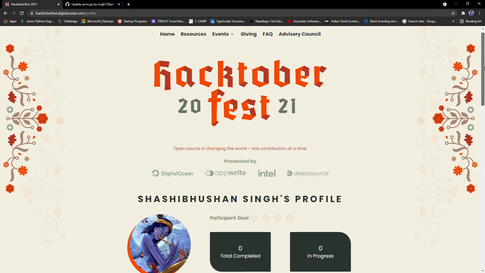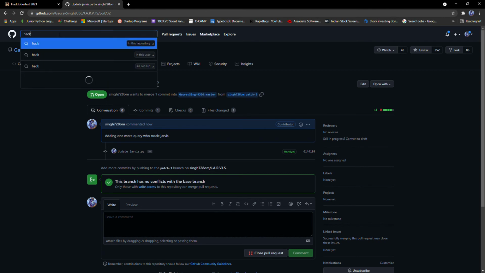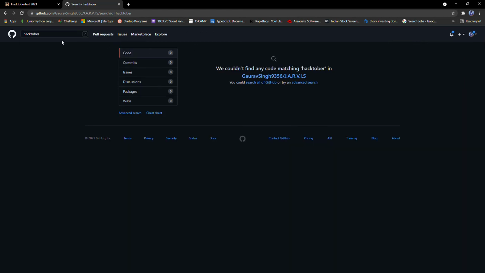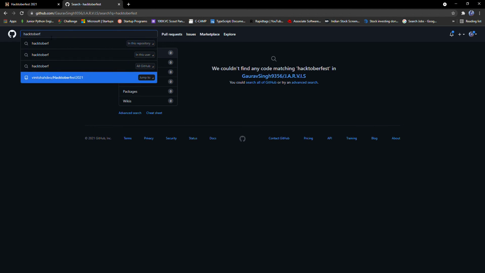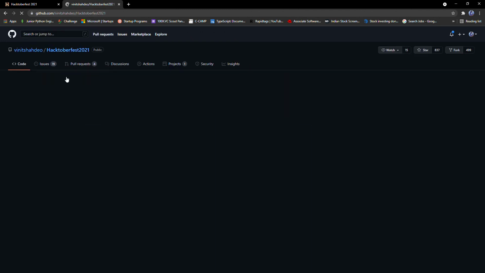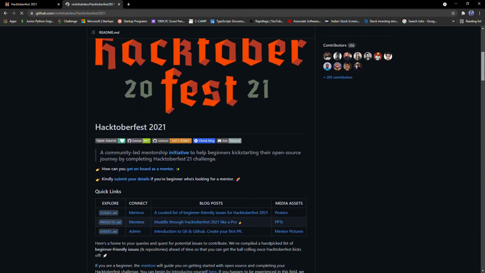So you can create 4 pull requests in any open source project, but remember, only Hacktoberfest tagged projects will be accepted in Hacktoberfest. So yeah, you need to search Hacktoberfest, and after that you need to create a pull request. You can see here is a project, Vinith Sadeo, which is participating in Hacktoberfest. So only a repository which is participating in Hacktoberfest, you can contribute to and get a successful pull request. So you can see this.